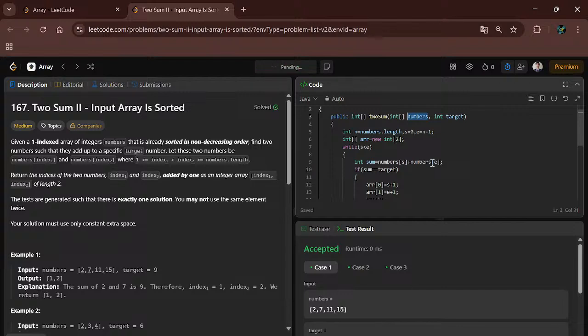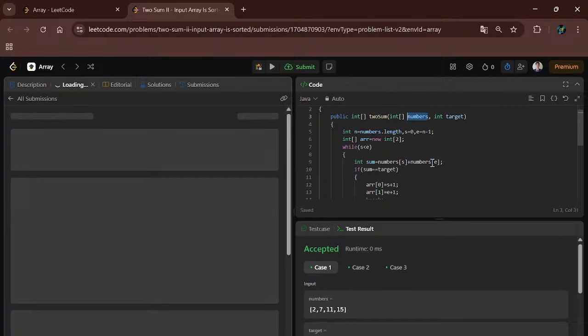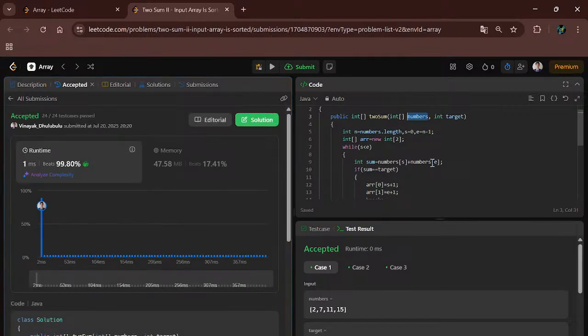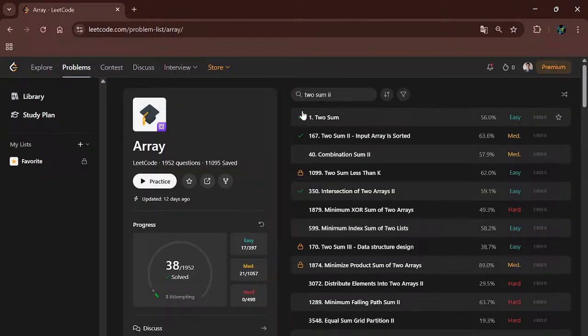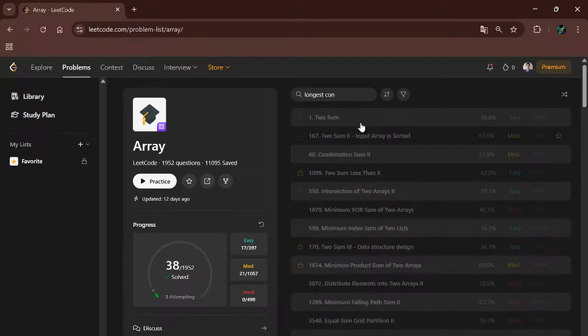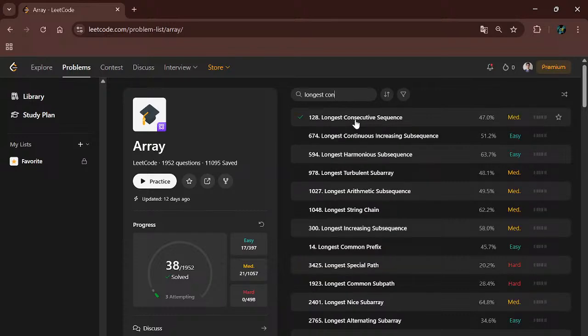Let's submit the code. Okay, our code is successfully compiled. So let's take another example. Can I take the longest consecutive sequence? Longest consecutive sequence is a medium level problem. Let's discuss this problem. This is also an important problem.